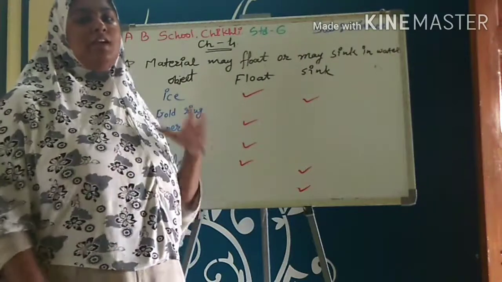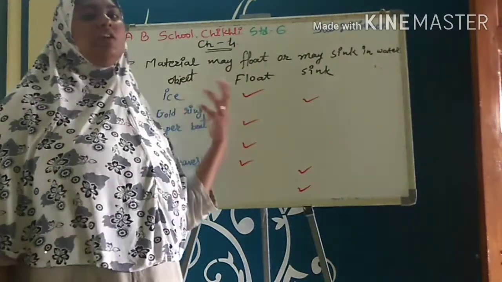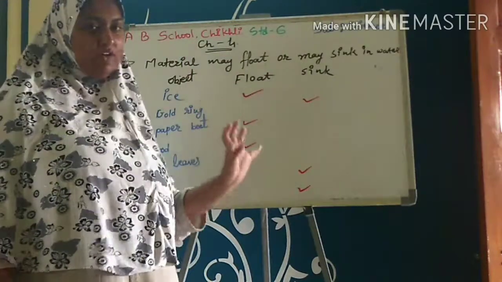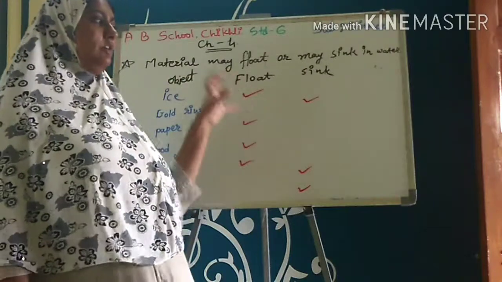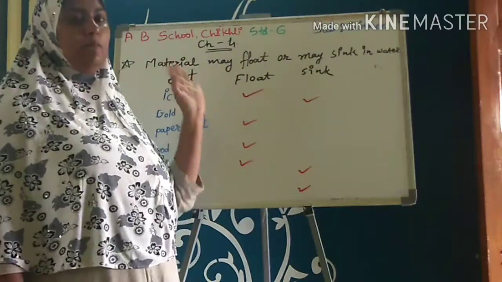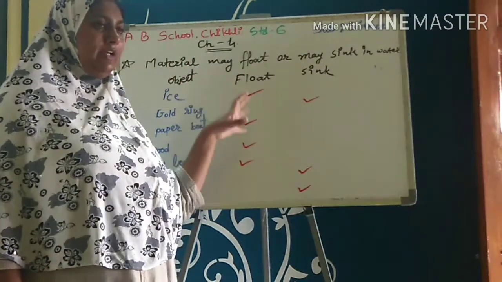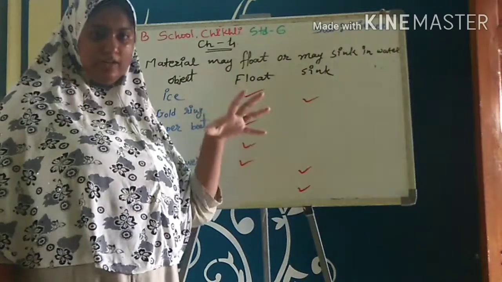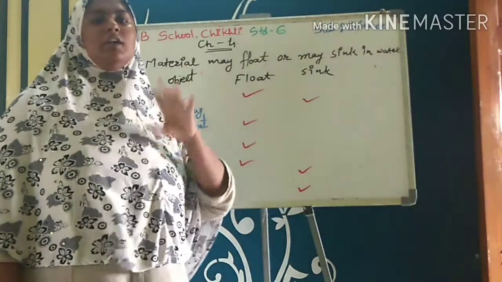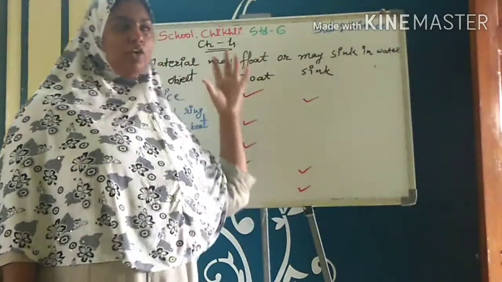Oil will float on water. So we can say that some materials may float on water and some materials will sink in water. This all depends on their density and weight compared to water. The materials which are lighter in weight than water, or which have lower density than water, will all float on water.